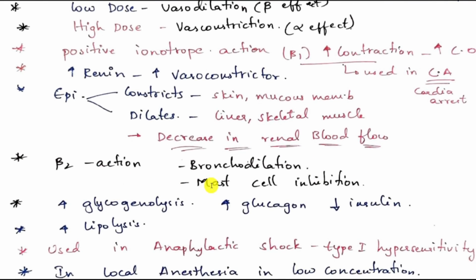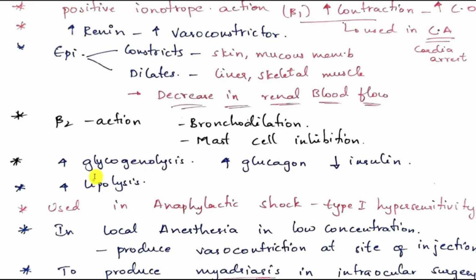Generally in the lung, beta 2 receptors are present. Beta receptors are inhibitory, so epinephrine causes stimulation of beta 2 receptors, causing bronchodilation. And mast cell inhibition. Mast cell inhibition, because if the mast cells are stimulated, then they release chemical mediators, histamine and other inflammatory chemical mediators, which cause an inflammatory response.